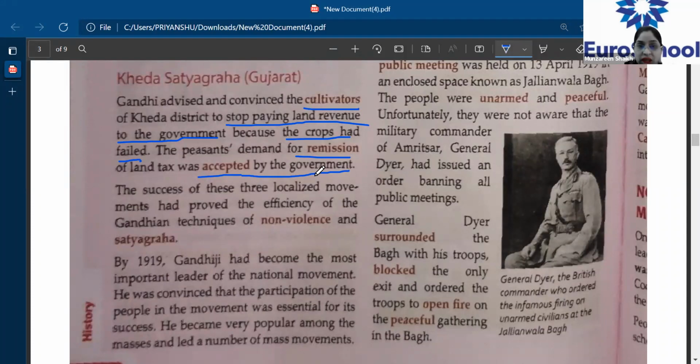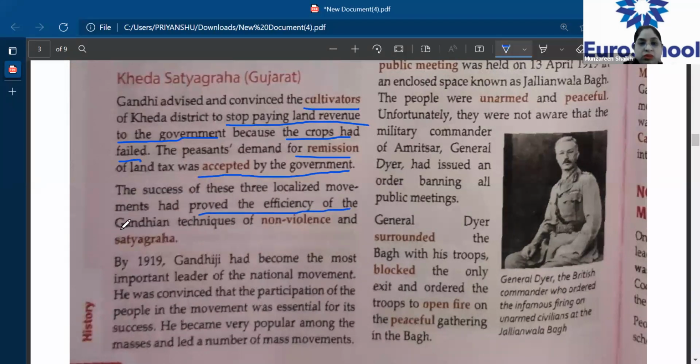These three successes, one after the other, proved the efficiency of the Gandhian techniques. What were the Gandhian techniques? Basically, non-violence and satyagraha, right? Fighting for the cause through non-violence and satyagraha. Please underline that the success in these three places proved the efficiency of the Gandhian techniques.